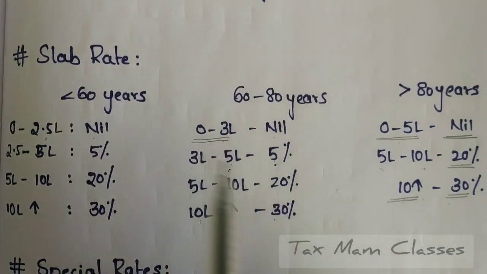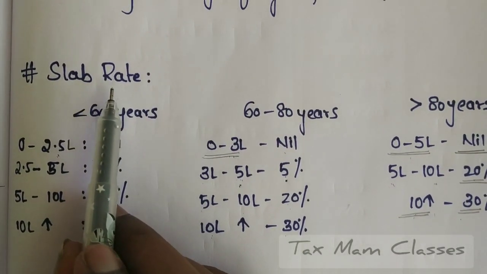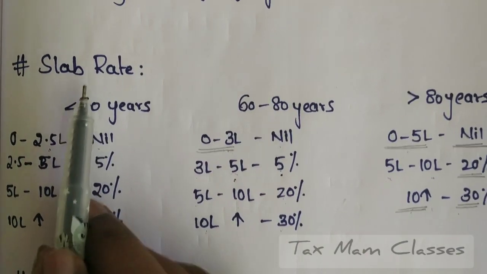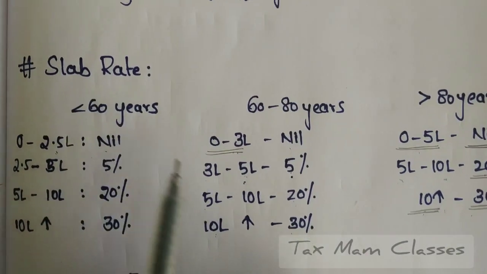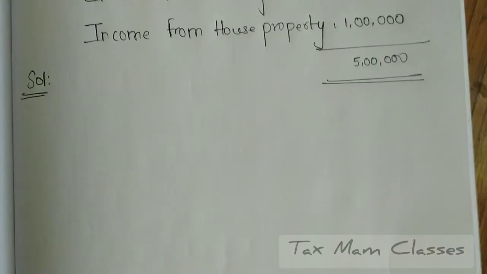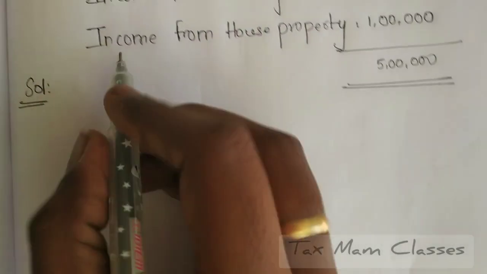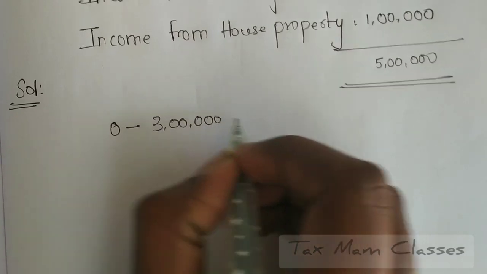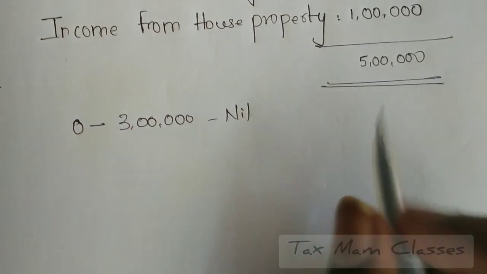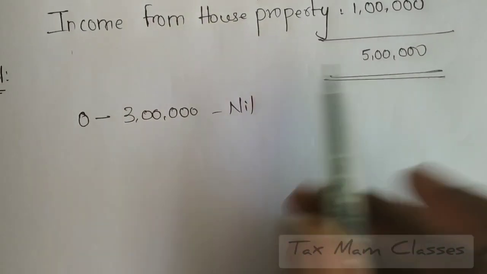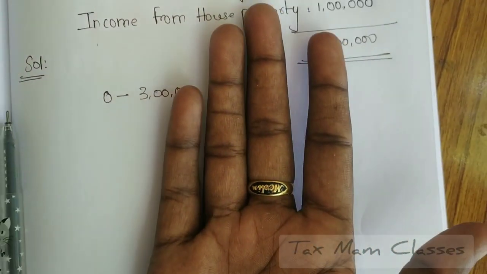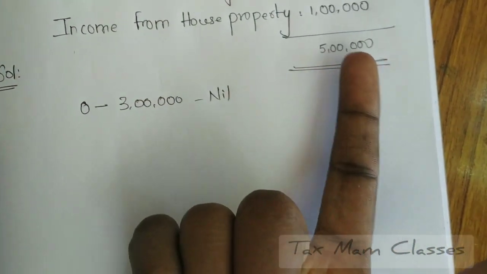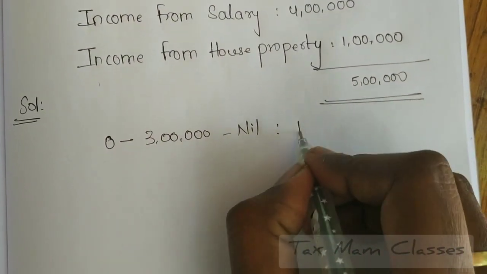We have to compute in a slab manner. So let's see, what is the slab rate? They are telling that up to 3 lakhs the tax liability will be nil. So what is his total income? His total income is 5 lakhs. In that 5 lakhs, up to 3 lakhs it is nil. So we have to take it as nil.